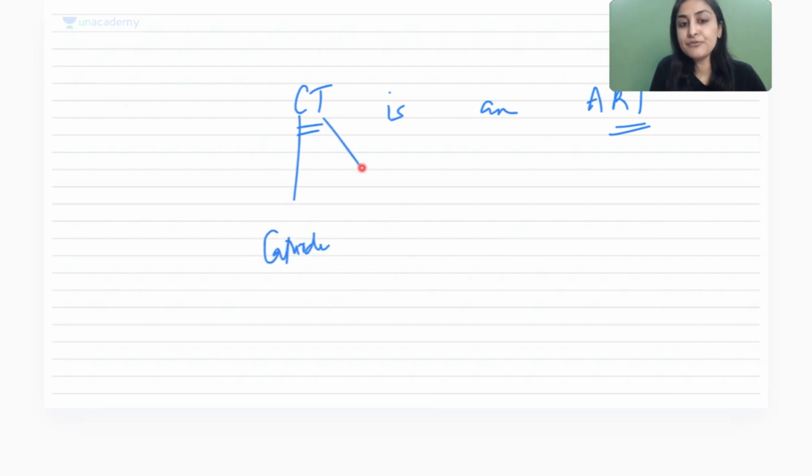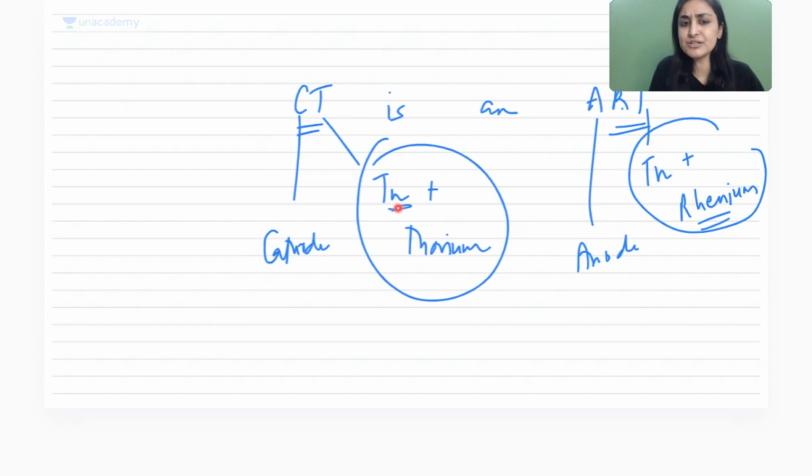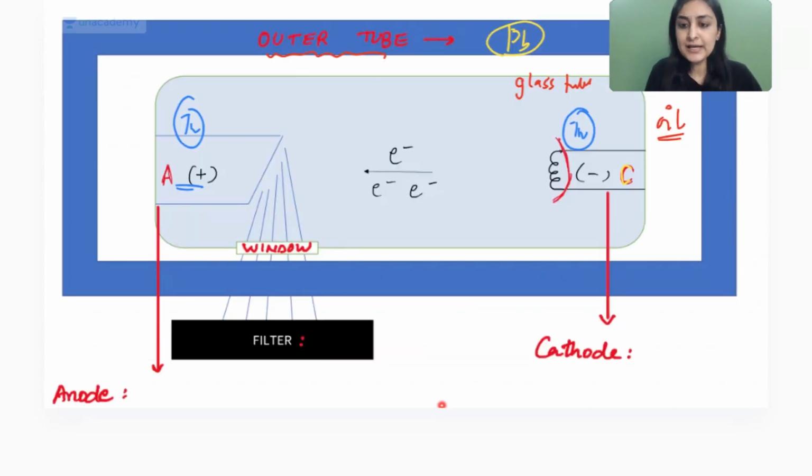We remember CT is an art, right? Interpreting CT is not very easy. So CT is an art is the mnemonic, which tells you that cathode will be made up of tungsten alloyed with thorium, whereas anode will be made up of tungsten which is alloyed with rhenium. Okay, rhenium. So this is how we have the alloys. Don't need to remember more, just remember both start with T, both start with R. So this is basically the reason for the different alloys.